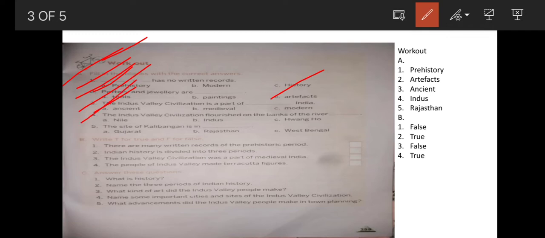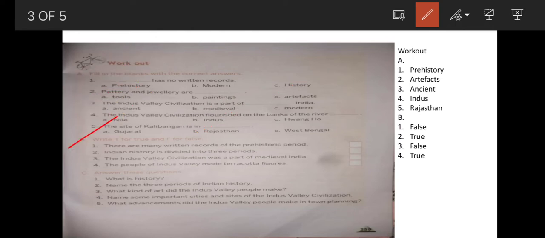4. The Indus Valley civilization flourished on the banks of the river, option B, Indus. Flourished means spread. It was located on the banks of river Indus. 5. The site of Kalibangan is in, the answer is option B, Rajasthan. So Kalibangan is in the state of Rajasthan.